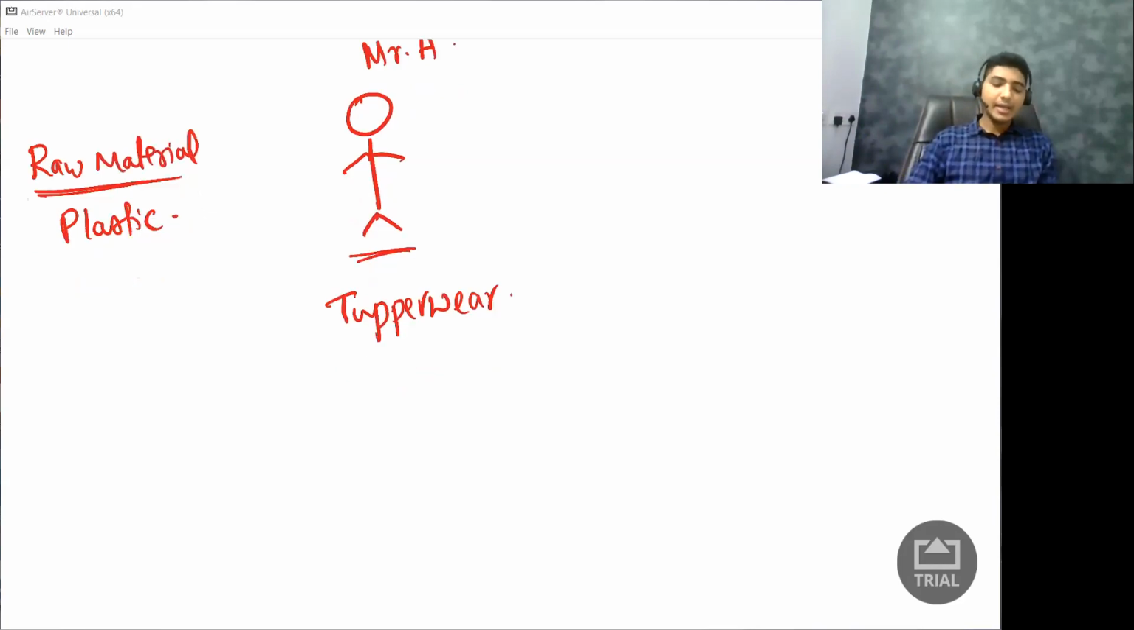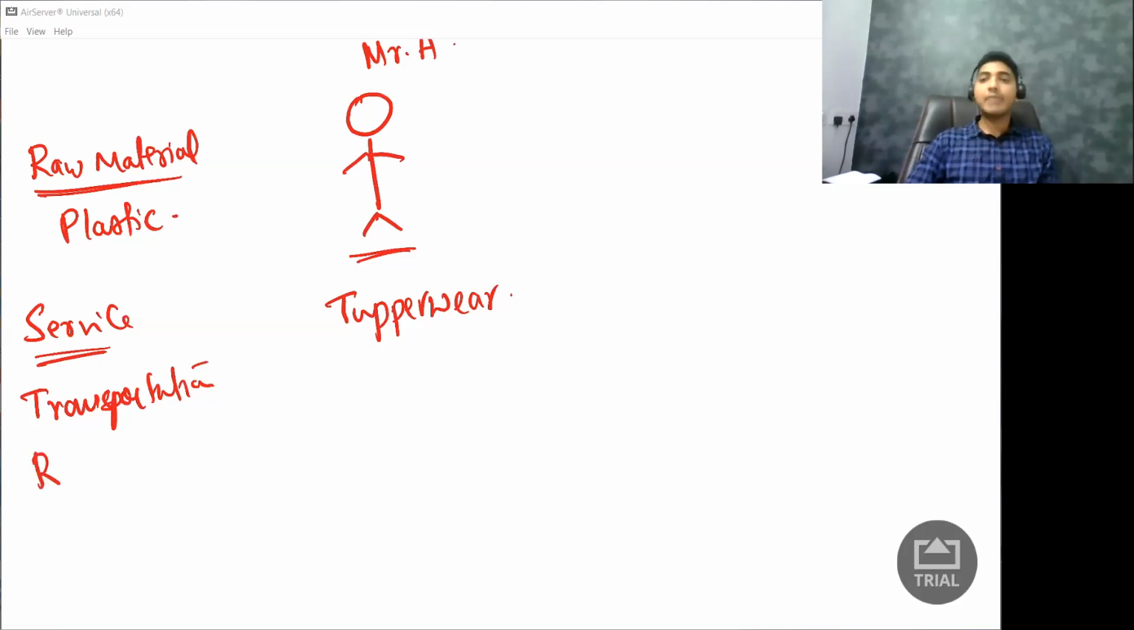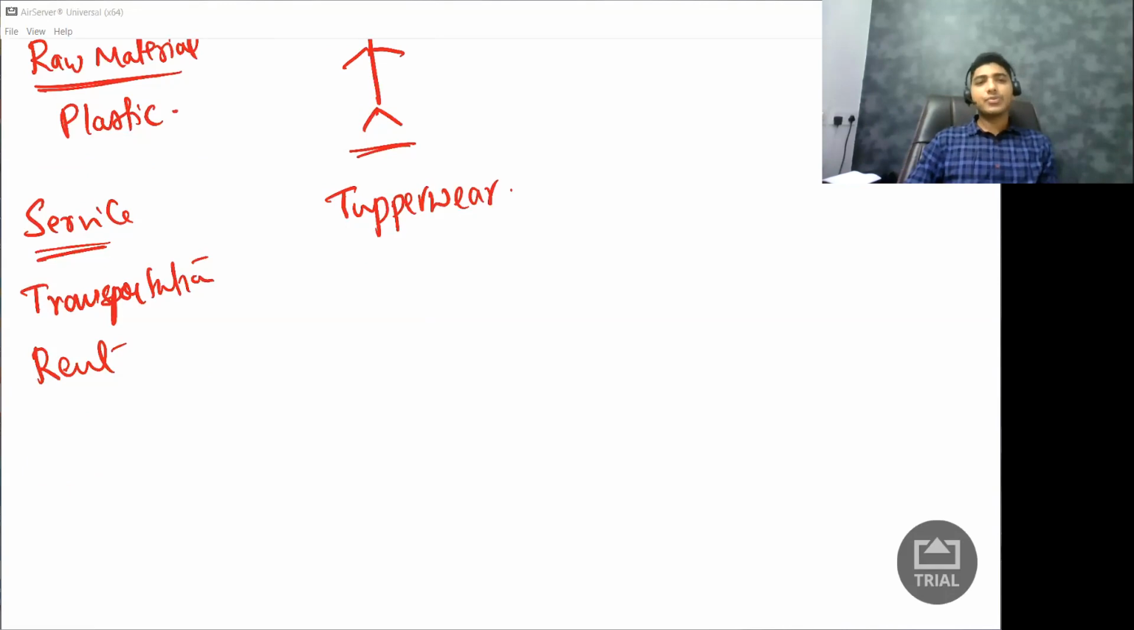Next, I require some input services, or I will call it, I require some services. So what is the service which I want? Maybe let us say transportation service to get the plastic to my particular shop or my godown. Or I may also receive one more service, that is renting. Okay, I have rented my factory premises. So there is one more service which I receive, that is rent. And what is another service I may receive? Let us say I am using internet, mobile phone, telephone. So I am receiving one more service, that is telephone.